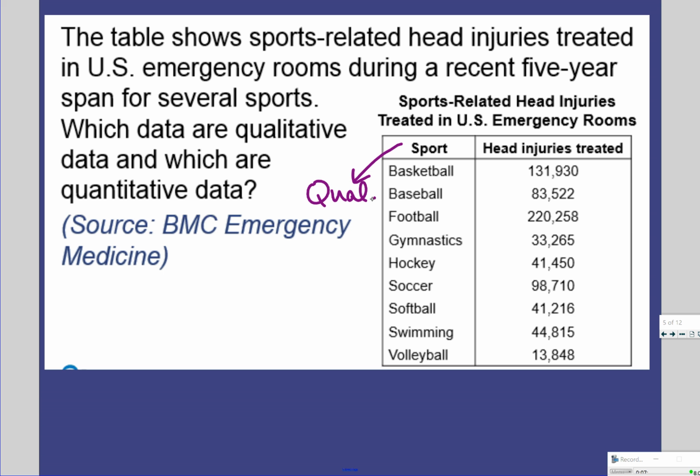And then head injuries. Could we count head injuries? Probably. Hopefully we don't have to. But that's an example of quantitative data. That's something that we could do statistics with. We could do calculations on. I could calculate the average, the range, the median, right? Things that you've probably done in the past with data before. So if you can do that, it's probably quantitative data.